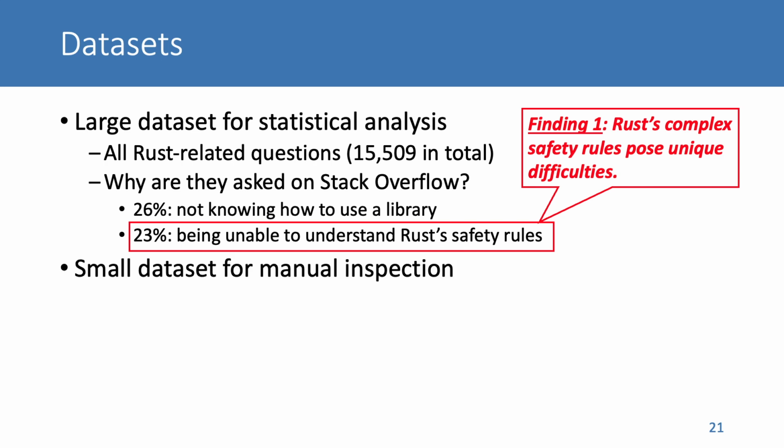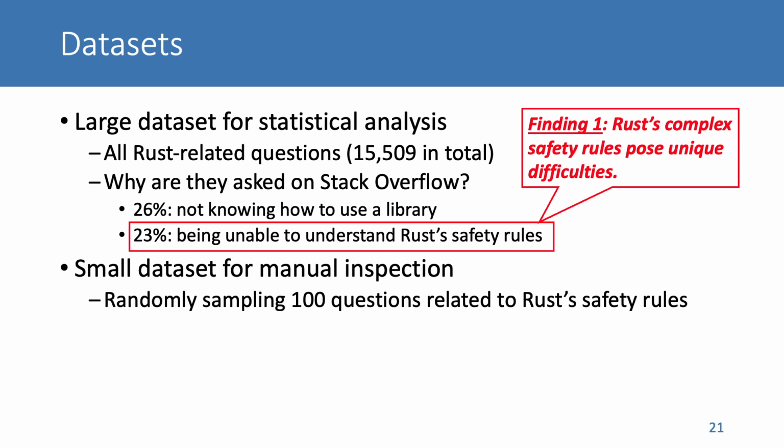Moreover, we build a small dataset for manual inspection. We first randomly sample 100 questions that are related to Rust safety mechanism. Each sampled question contains a code snippet for describing the problem. We then leverage the snippets to implement standalone programs and reproduce all described problems offline. In the end, we check the violated safety rules.